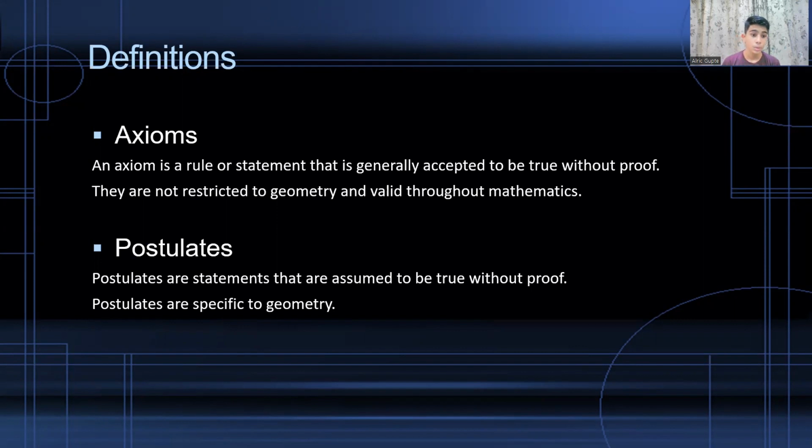What are postulates? Postulates are statements that are assumed to be true without proof. So the statements which are assumed to be true, but cannot be proved, are called postulates. Postulates are specific to geometry. That means they specifically focus on geometry and they're not valid throughout mathematics.